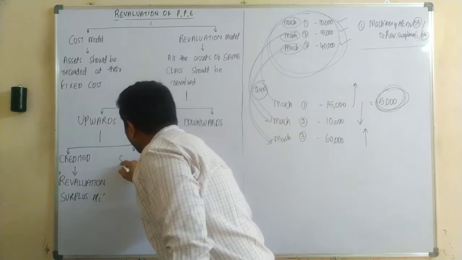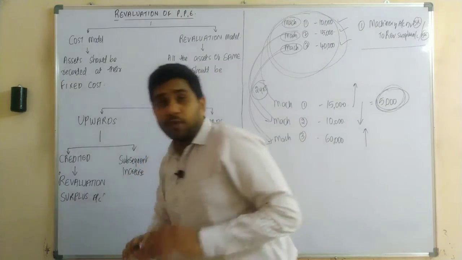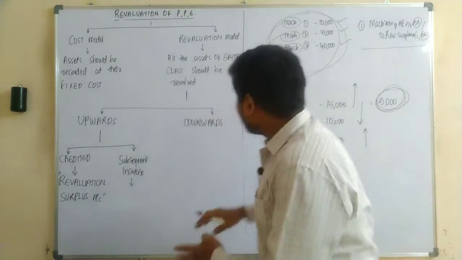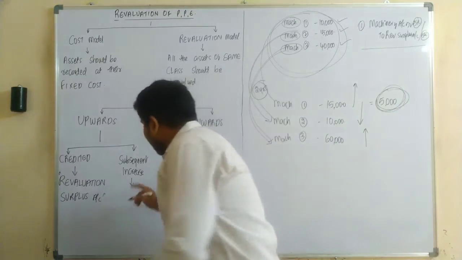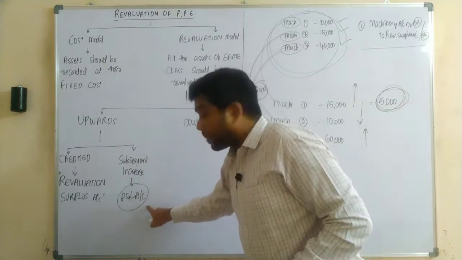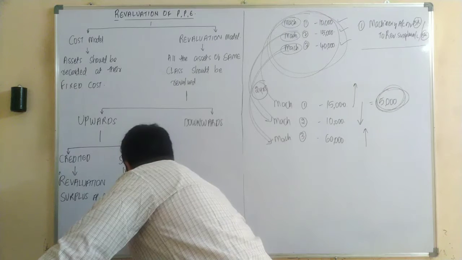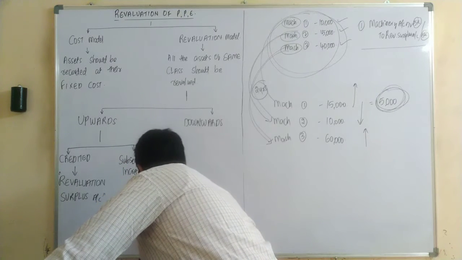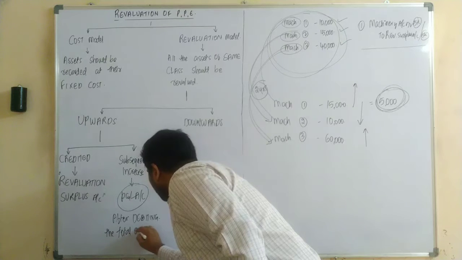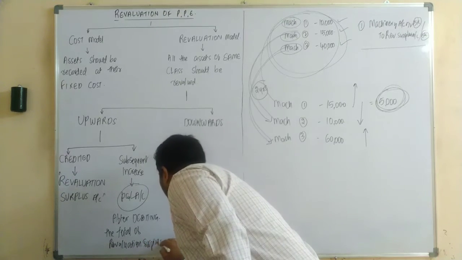Let's continue. If it is a subsequent increase, in that case the difference amount should be transferred to P&L account, after debiting the total of revaluation surplus account.